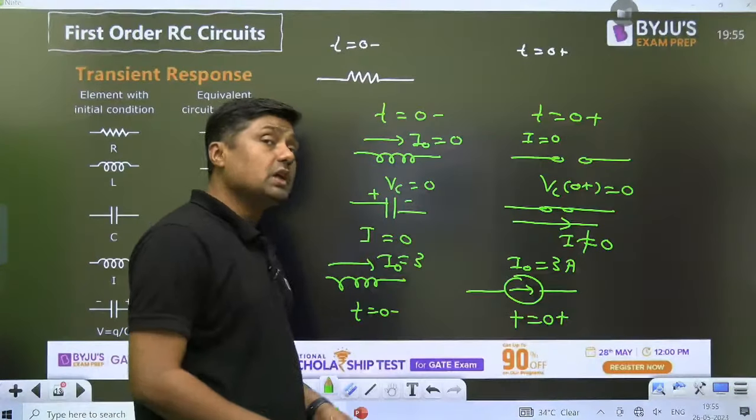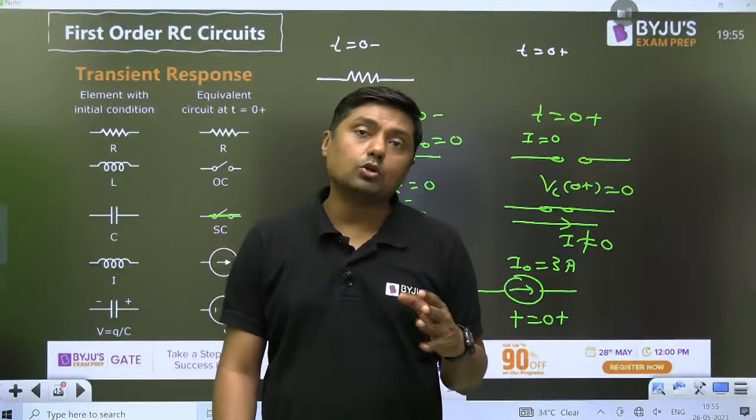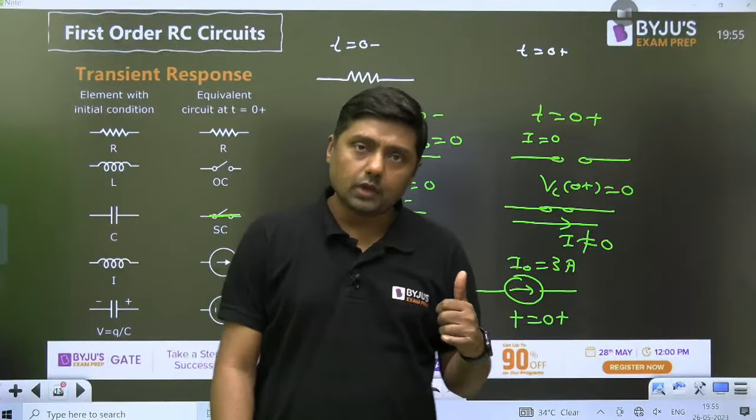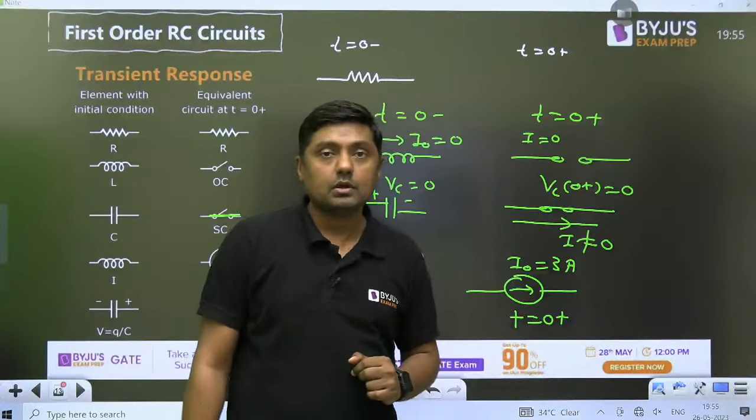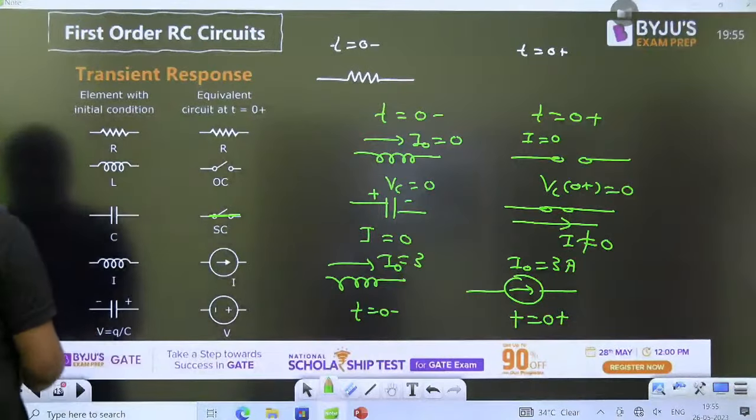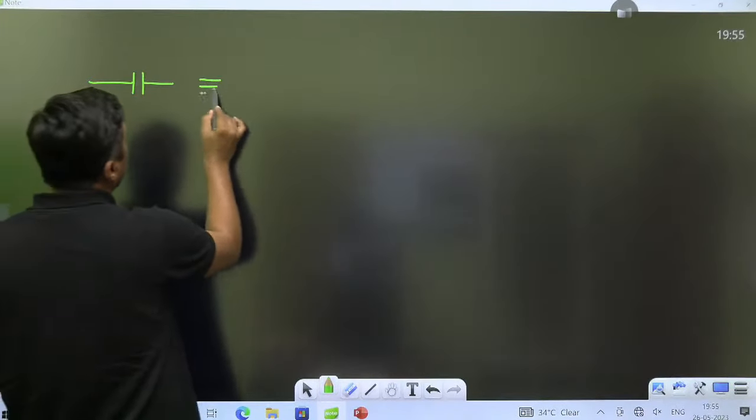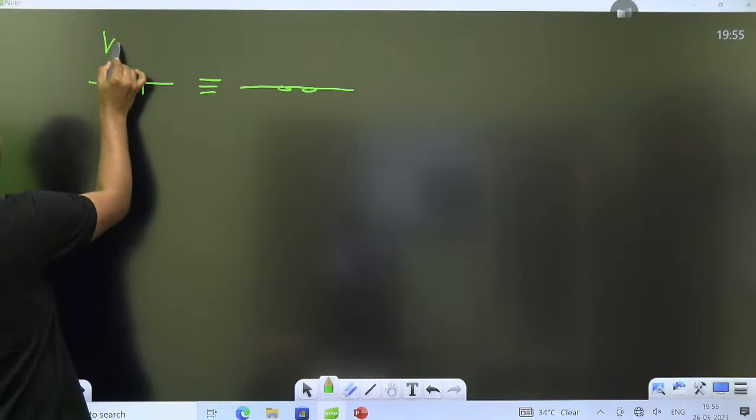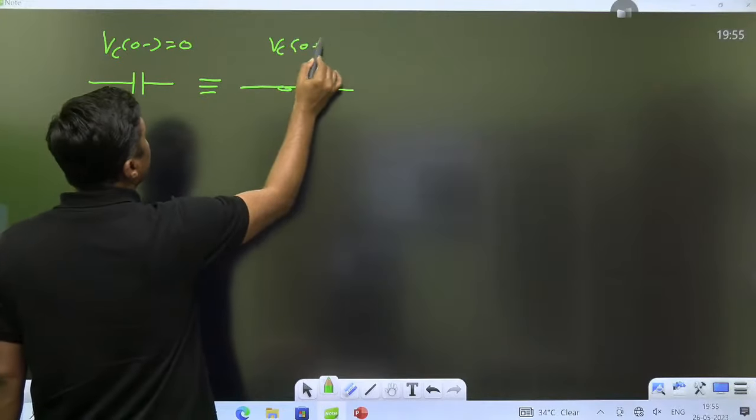So some students are confused. They are always saying that the inductor behaves like an open circuit. But if there is an initial current of 3 ampere, then it behaves like a current source of 3 ampere. Similarly, when we talk about the capacitor, we say that initially the capacitor behaves like a short circuit. Okay, that condition is okay. But if VC0 negative is 0, then VC0 positive is also 0.